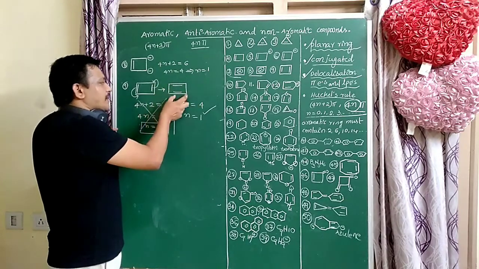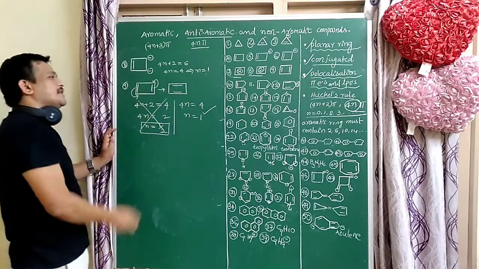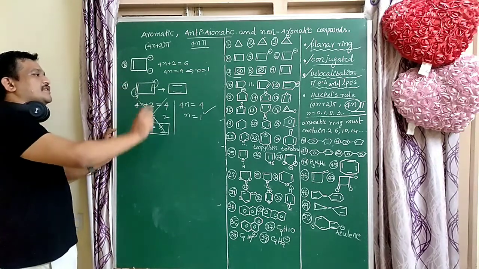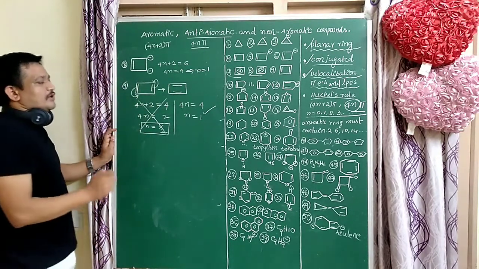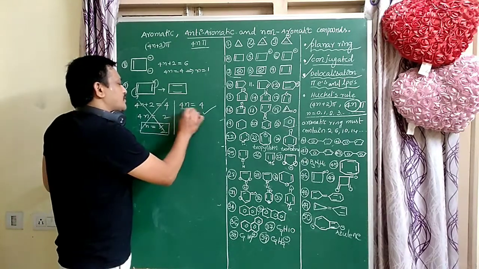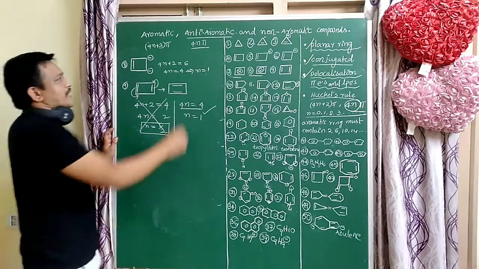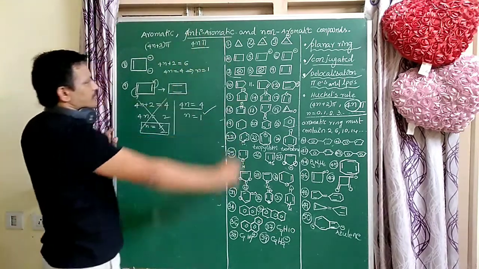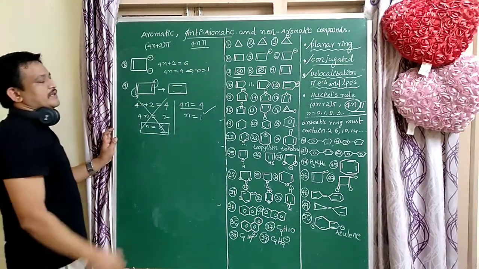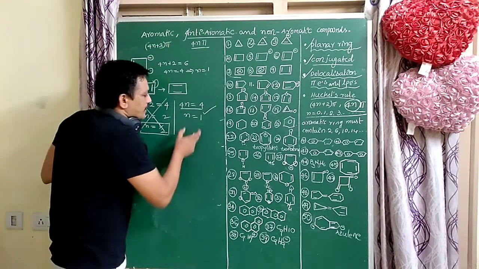It has a ring and planar nature. Delocalization of electrons takes place, and throughout the system is a conjugated system. It follows the 4n pi electrons rule. If it follows 4n plus 2 pi electrons, it is an aromatic compound. If it follows the 4n pi electrons, that is an anti-aromatic compound.